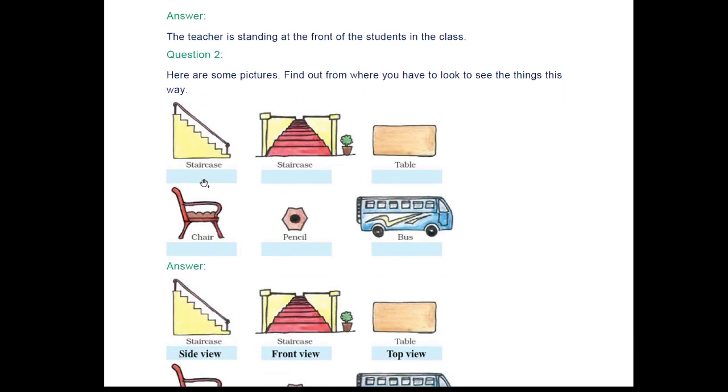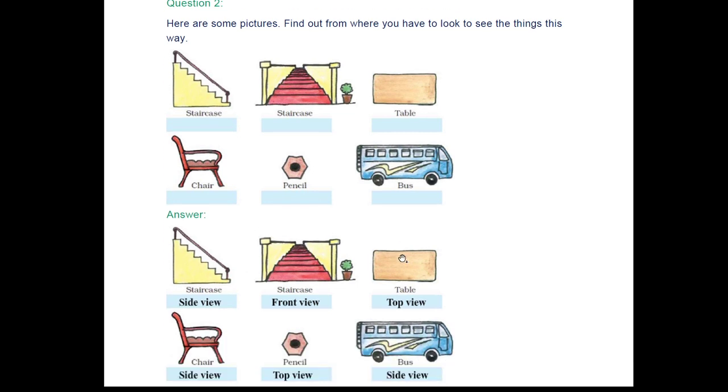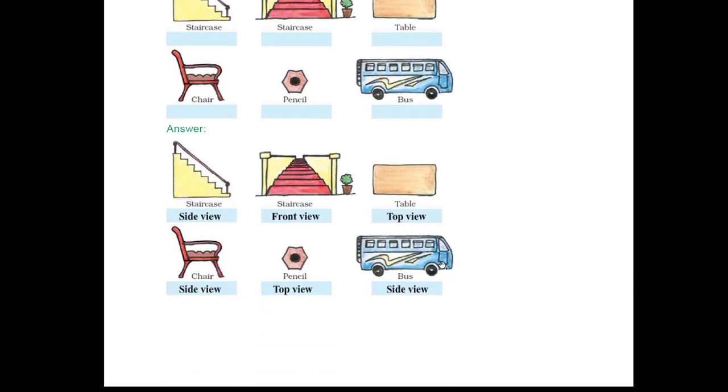Now moving to the next question. Here are some pictures. Find out from where you have to look to see the things this way. So this is the side view of the staircase. So we have to look from the side. This is the front view of the staircase. This is the top view of the staircase, and this one is the side view. And when you look from the top, it will look like this. So this is the top view of the pencil, and this one is the side view. So here you can see the answers.